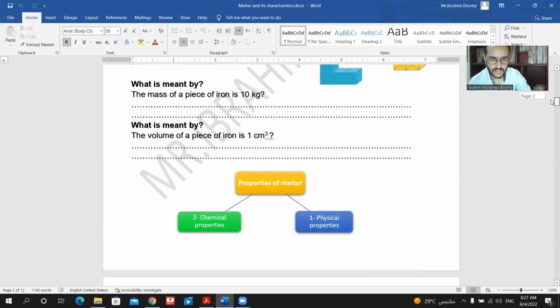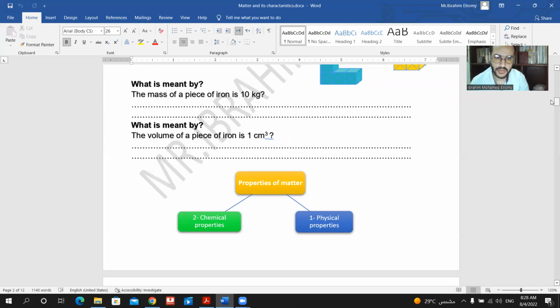Let's solve these questions. If you have a question like "what is meant by?", you can solve it by writing the definition of the concept in the question. For example, he told you the mass of a piece of iron is 10 kilograms. So you need to write the definition of mass. It is the amount of matter.